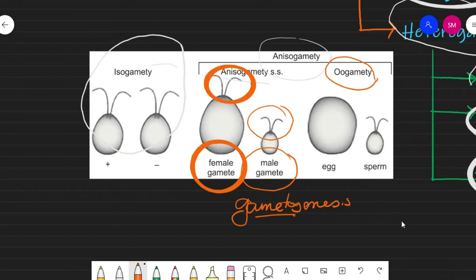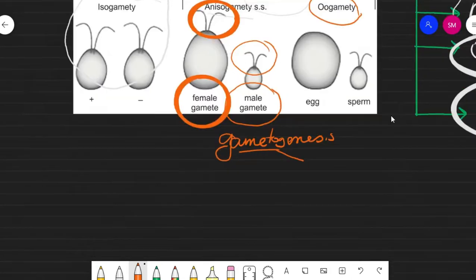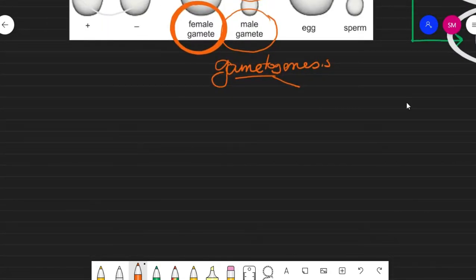Sometimes the formation of the sperm, that means in the case of sperm formation, is called spermatogenesis. And in the case of ova formation, the ova formation is called oogenesis. So ultimately, if you distinguish gametogenesis, it is classified into two options, spermatogenesis as well as oogenesis.